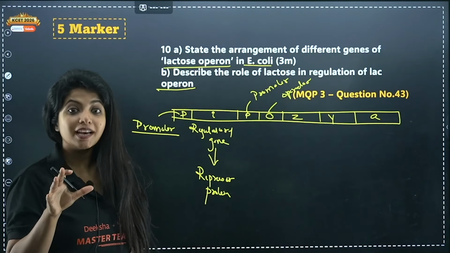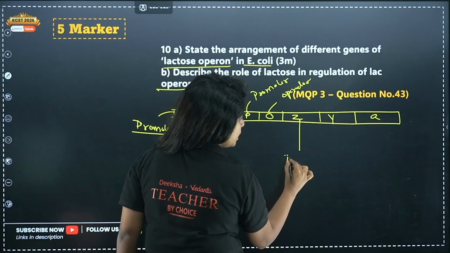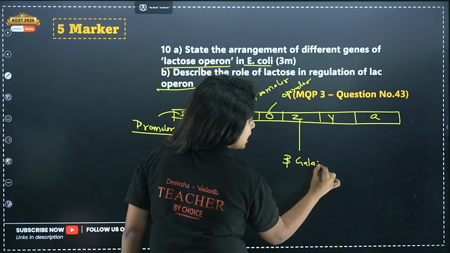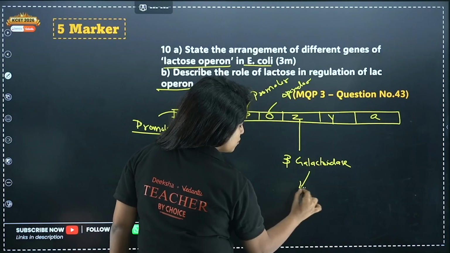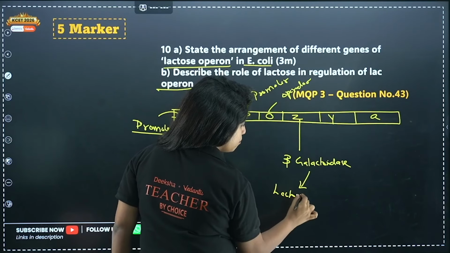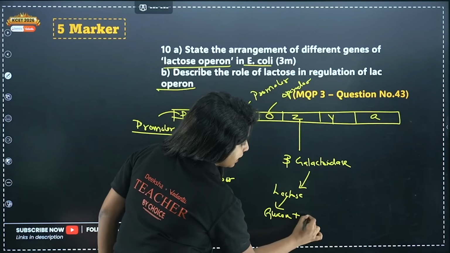If you have doubts, I know you might have, listen to me carefully. Z codes for beta-galactosidase. It's an enzyme which works on lactose and breaks it down into glucose and galactose.